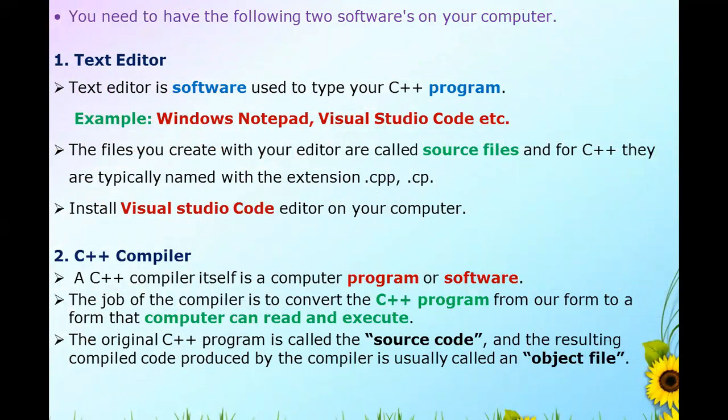You need to have the following software on your computer. First, a text editor. The text editor is software used to type your C++ program. Example, Windows Notepad, Visual Studio Code. The files you create with your editor are called source files of your program, and for C++ they are typically named with the extension .cpp. Name of the file .cpp.